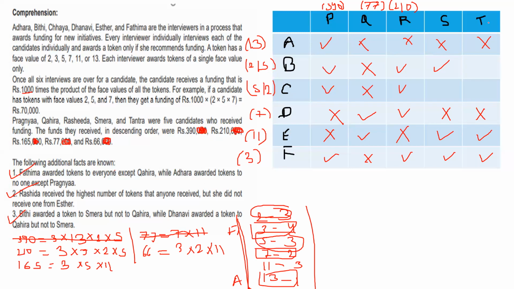Now what all numbers are remaining now? 165 and 66 remain. Both have 3 5 11 3 2 11. So 11 is in both. 3 5 11 3 2 11. Okay. So this has a tick over here, but we don't know of what. Okay. So we are not sure, so we'll write it like this: 165 and 66. Okay.